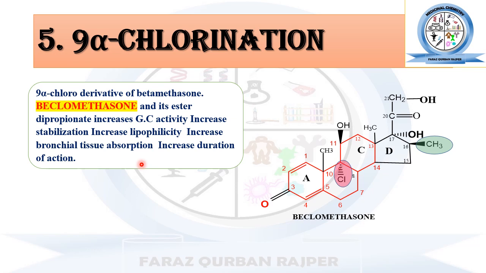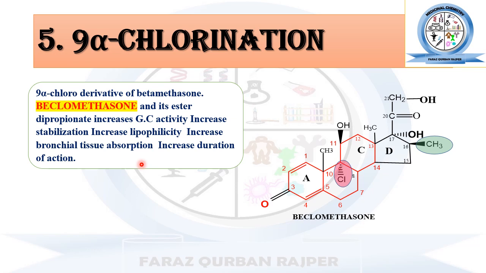Beclomethasone and its esters, dipropionate and others, have higher glucocorticoid activity because of the increase in its lipophilicity and stability, and it has higher tissue absorption in the bronchial tissues, and that's why it is effective in the treatment of certain respiratory conditions.